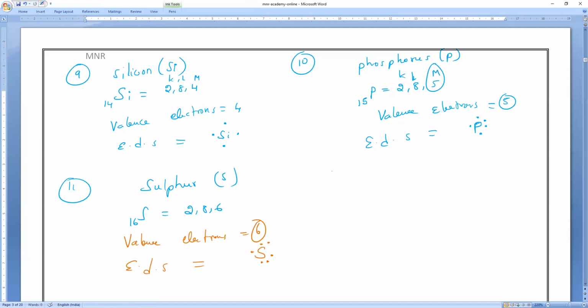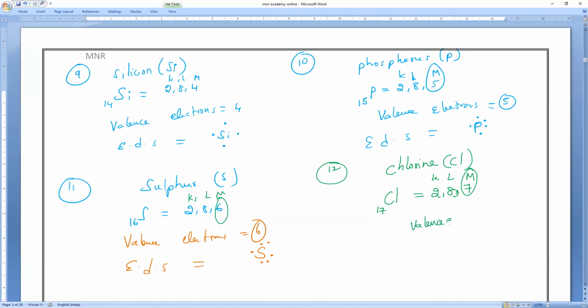This is the sulfur electron dot structure. Last one, chlorine. We all know it. What is the atomic number at least? Chlorine is 17, so 2, 8, 7 in K, L, M. So 7 is the valence electrons.